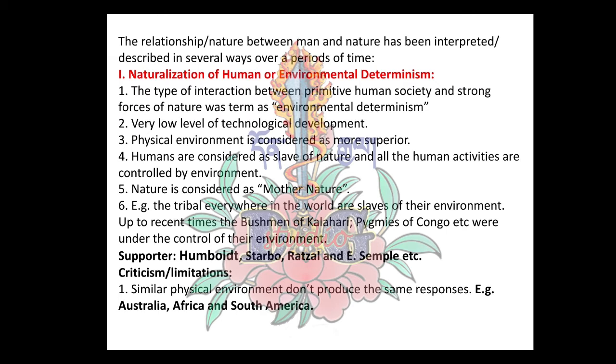The type of interaction between primitive human society, that means very, very old human society, and the strong force of nature was termed as environmental determinism. This interpretation of man and environment was the oldest way of describing the relationship between man and environment. It is based on primitive human society and nature.